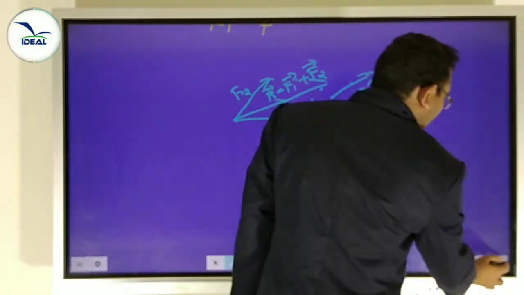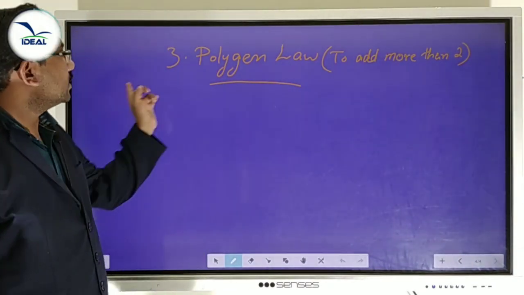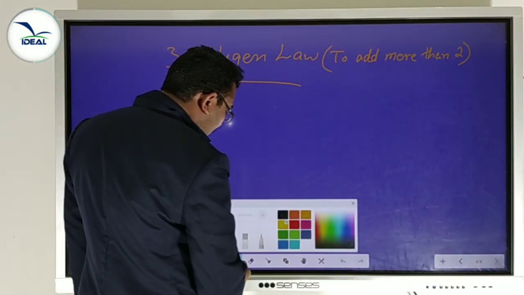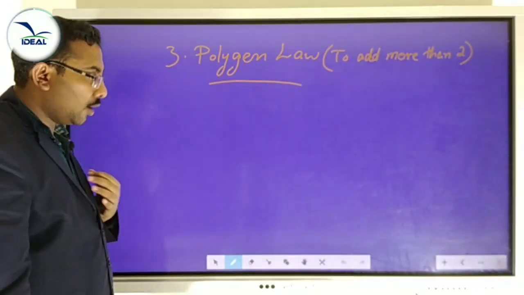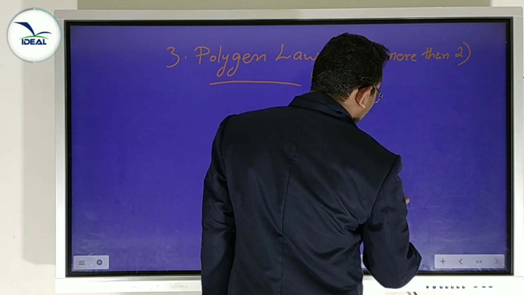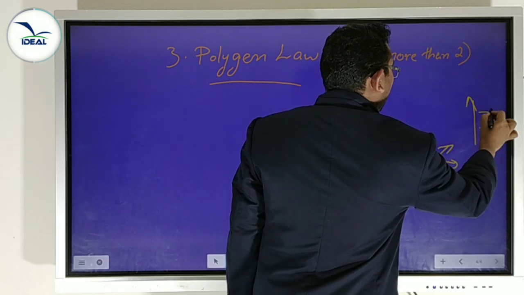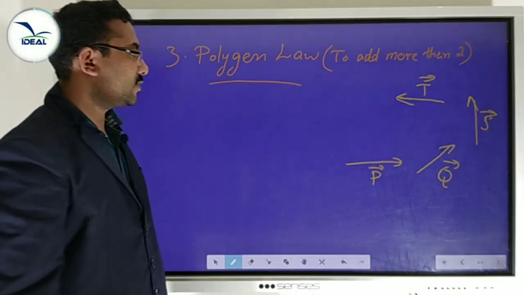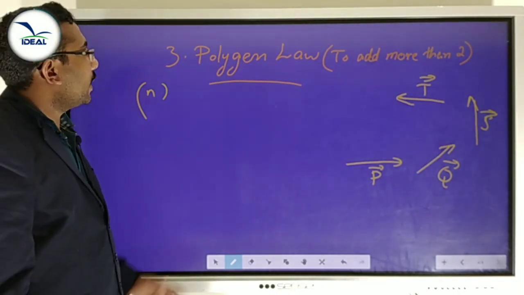In these two methods, we have only two vectors. If there are more than two vectors, we use the next method called the polygon law of vectors. If more than two vectors are given, then we use the polygon law of vectors. Suppose we are given some vectors like vector P, vector Q, vector S, vector T. How many vectors? Four. Any number of vectors, like suppose n vectors.